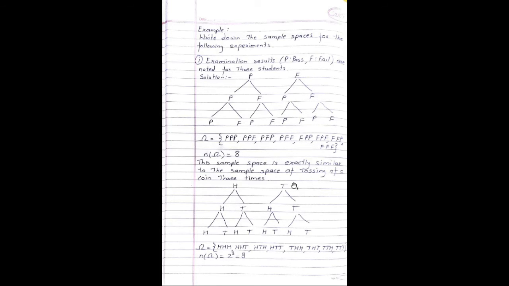For one toss there are 2 possibilities, H or T. The outcomes are HHH, HHT, and so on, up to TTT. So the number of outcomes is 2 raised to 3, which is equal to 8.